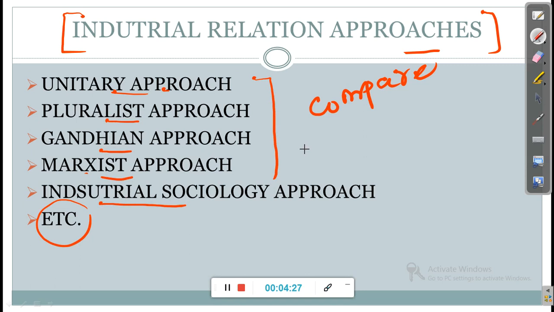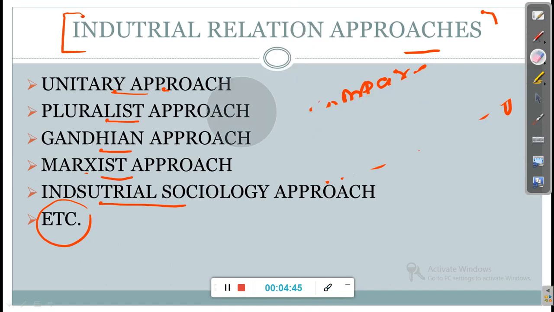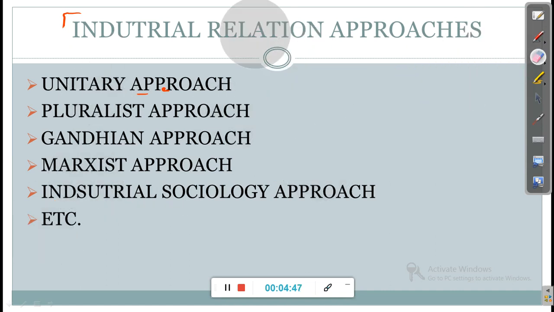Others are like the action theory approach, or the human resource management approach. So this is also there, that you have to prepare also. And this is a very important part as far as industrial relations and labor law are concerned.